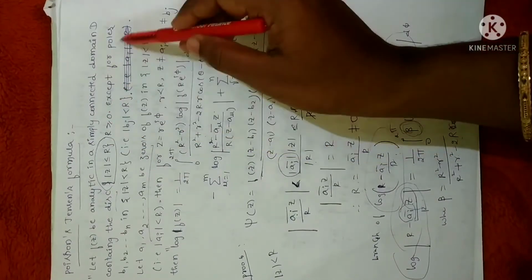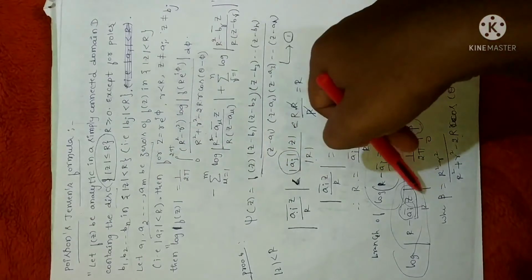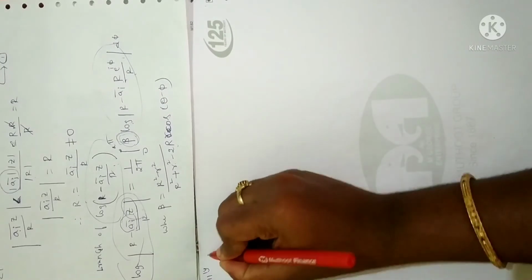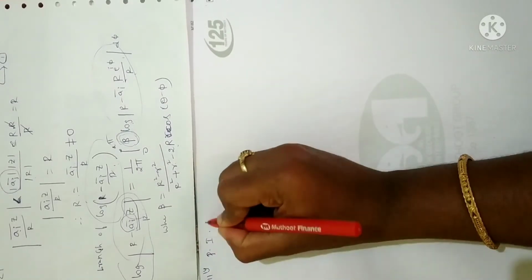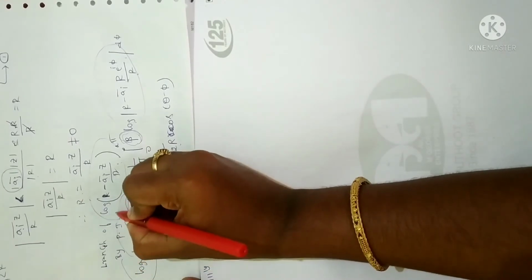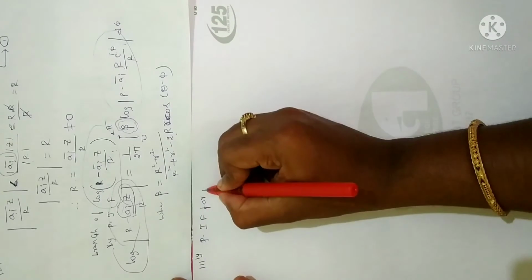Right? It is clearly given except for the poles b1, bn. So these are the poles and these are the zeros. So I have done it for zeros. I am going to do a similar procedure for poles. So I'll just write here, similarly apply Poisson integral formula. This is by Poisson integral formula. Fine. So similarly Poisson integral formula for